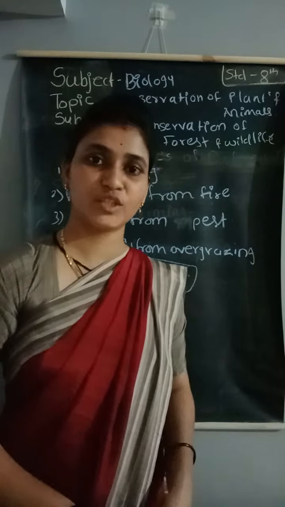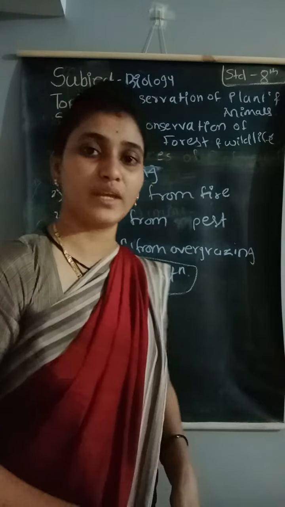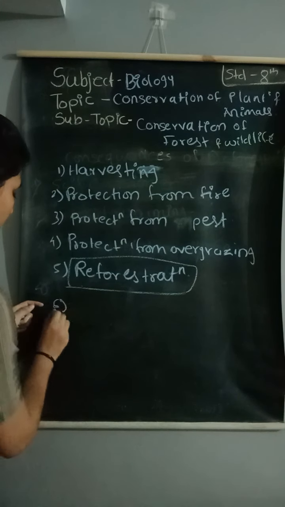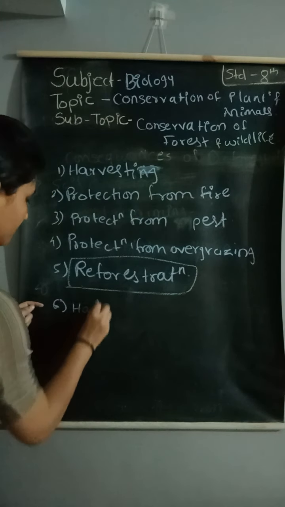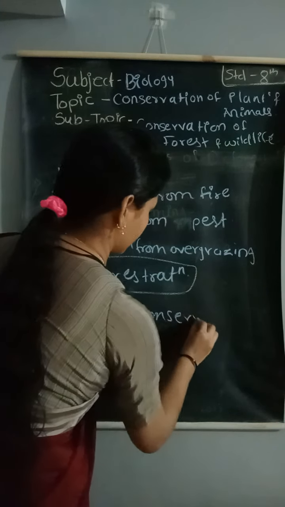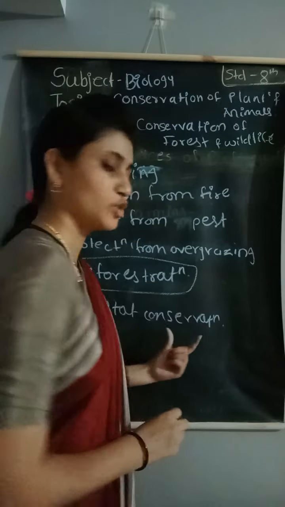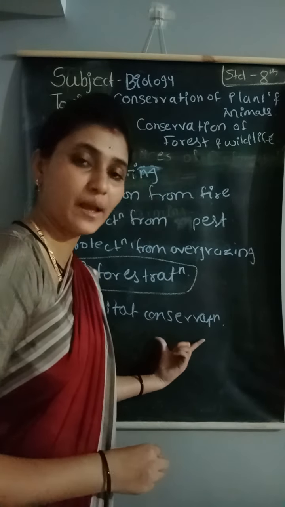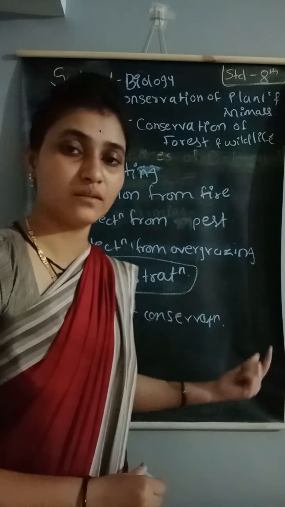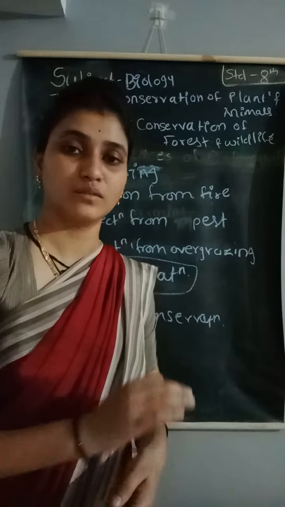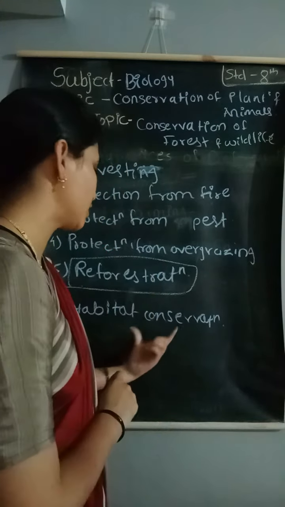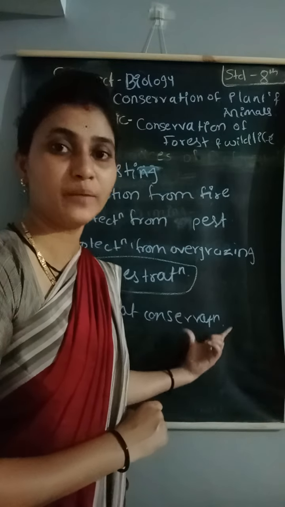Habitat preservation is also there for conservation of the forest and wildlife. Sixth one is habitat conservation. The conservation of the habitat, when does this happen? This happens when we do not disturb the forest and wildlife. Then the preservation or conservation of habitat will be there.